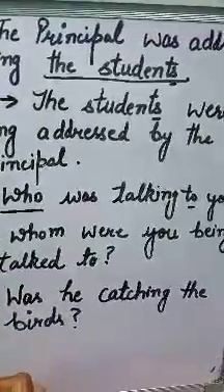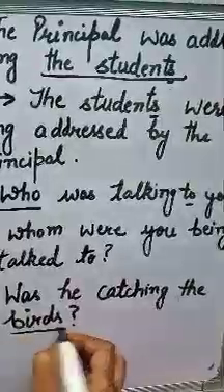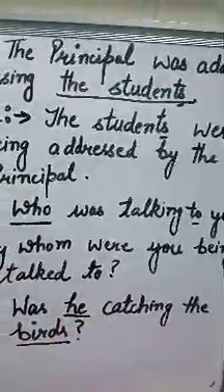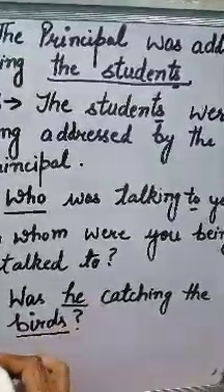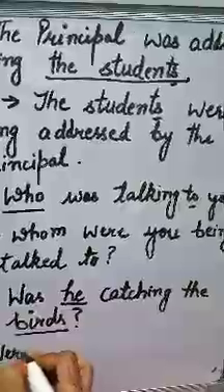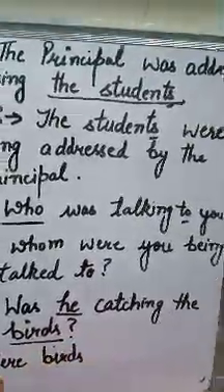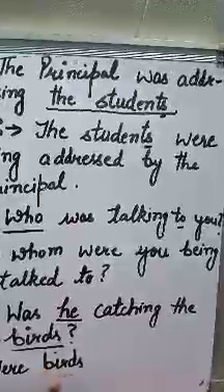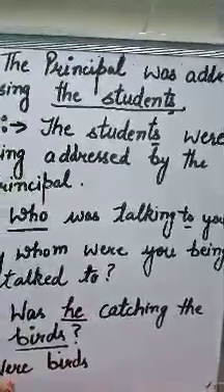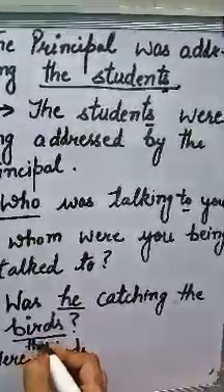So in passive voice, object is words. He is subject. So first we will write words. Were words. Why we use were here? Because words are plural and with plurals we use were. Were the words